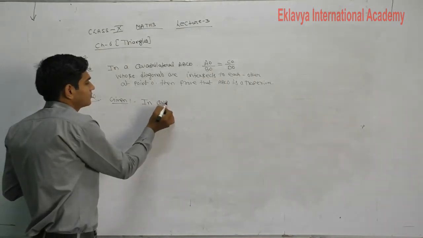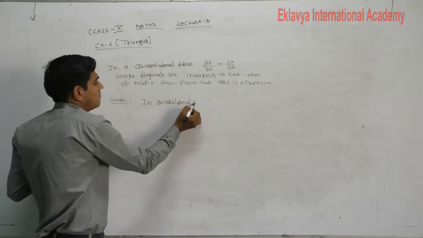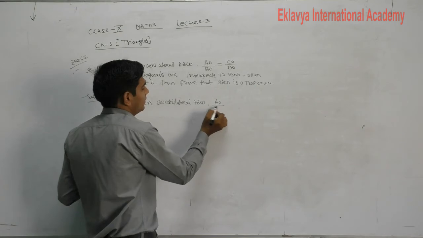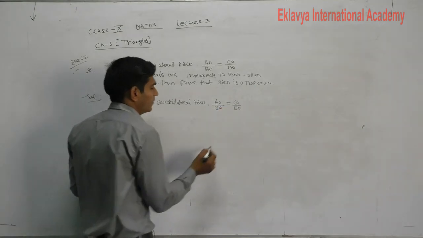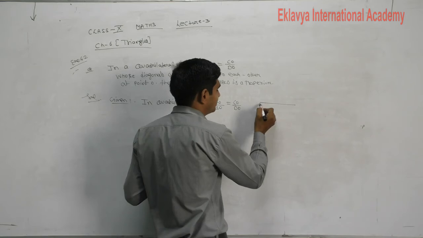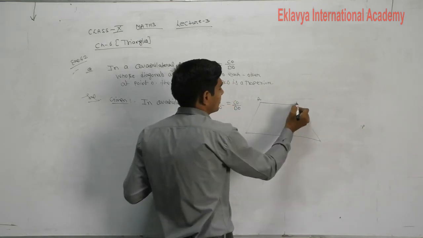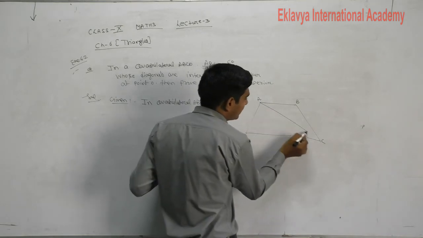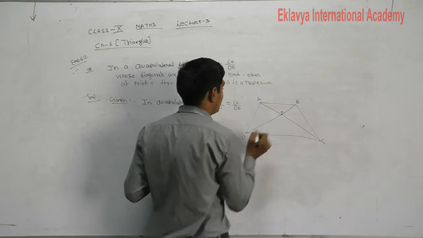In quadrilateral ABCD, AO upon BO is equal to CO upon DO. Quadrilateral ABCD, diagonals intersect each other at point O.